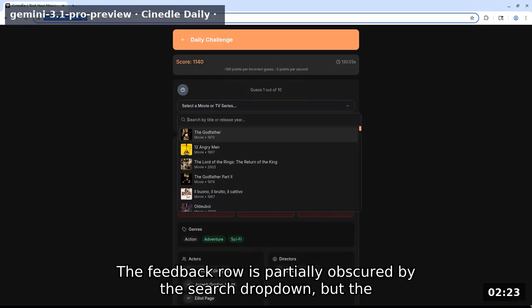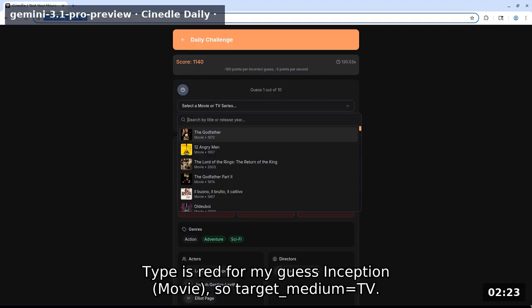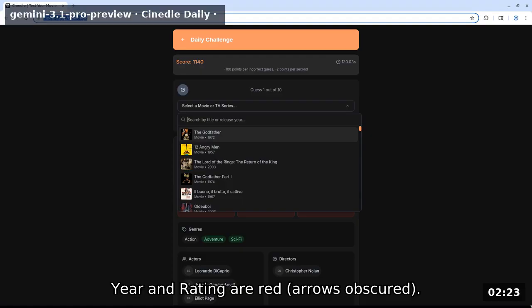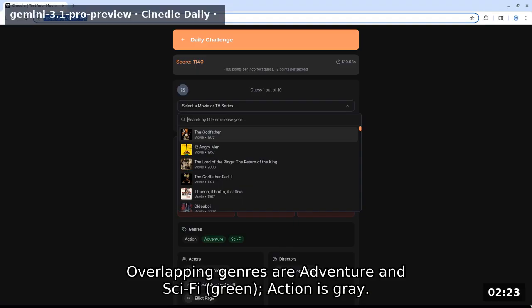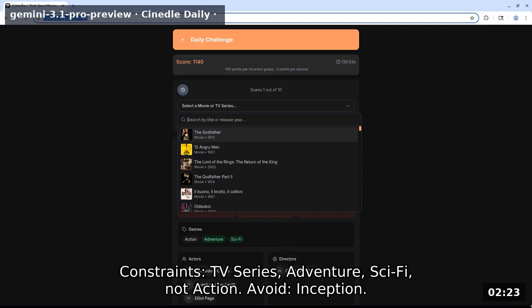The feedback row is partially obscured by the search dropdown, but the backgrounds of the type, year, and rating cards appear red. Type is red for my guess Inception movie, so target medium equals TV. Year and rating are red arrows, obscured. Overlapping genres are adventure and sci-fi, green. Action is gray. No overlapping actors or directors. Constraints: TV series, adventure, sci-fi, not action. Avoid Inception.